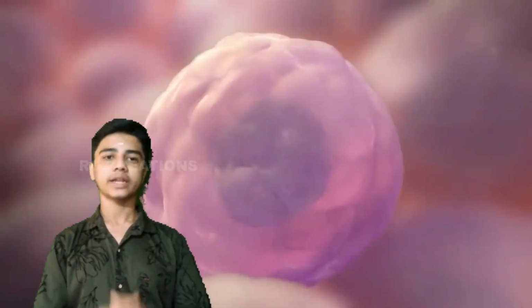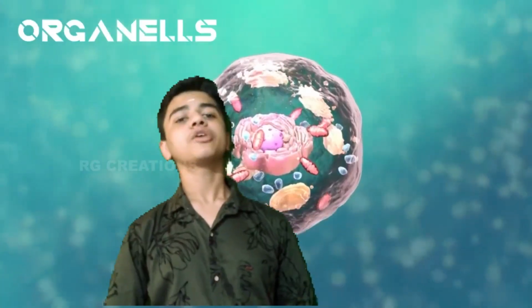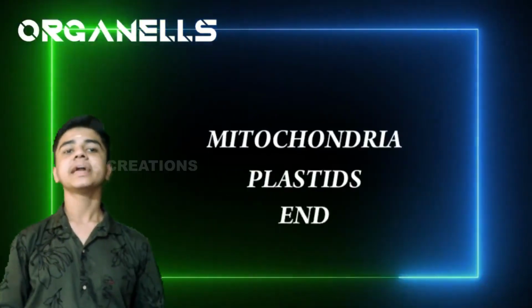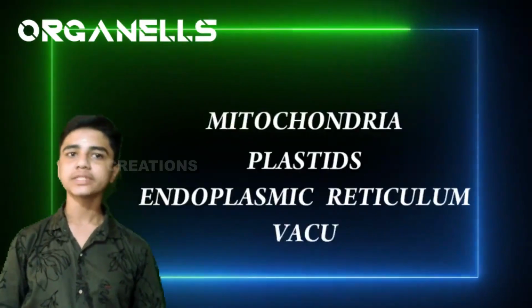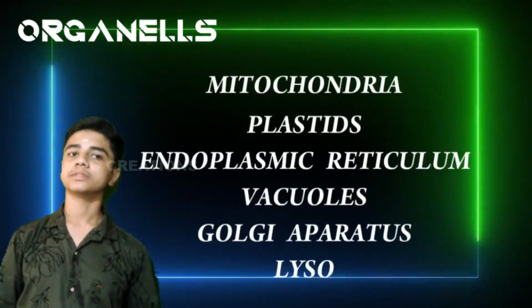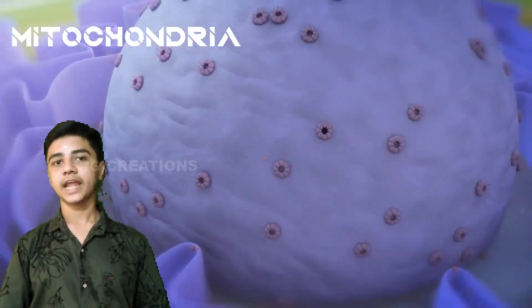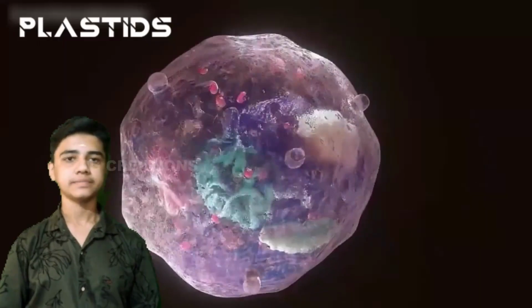Some cell organelles. We're going to talk about 6 organelles in today's session: Mitochondria, Plastids, Endoplasmic Reticulum, Vacuoles, Golgi Apparatus and Lysosomes. Mitochondria. Mitochondria is known as the powerhouse of the cell. It generates energy in the form of ATP.